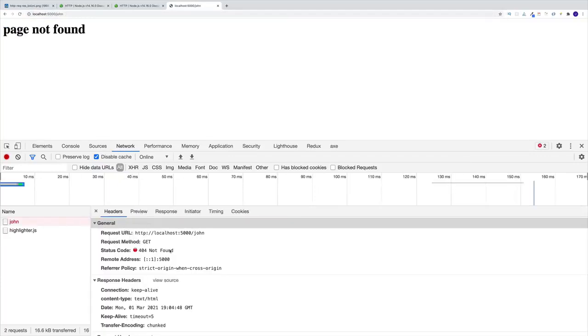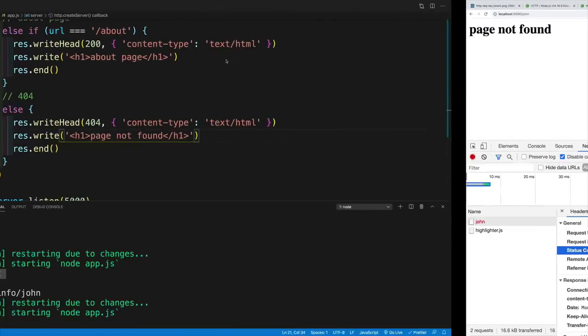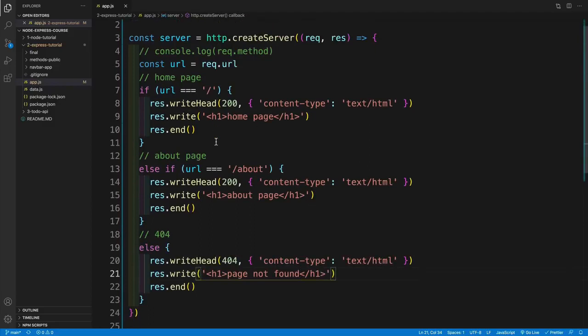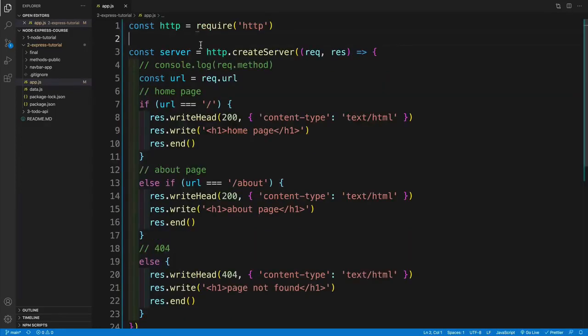Now, again, if I navigate to a page that doesn't exist, for example, john, then of course I'm going to get the 404. So that's the status code. And then the status text is not found. So hopefully it is clear. Now we have a bit more meaningful server where we have multiple resources. We have homepage, we have the about page, and also we have the error page. And with this in place, now of course we can start working on more complex setup.